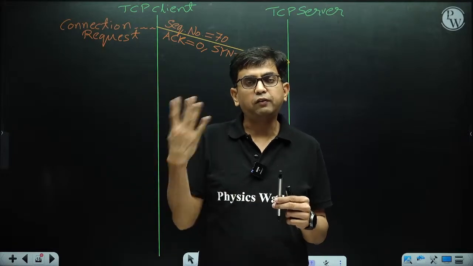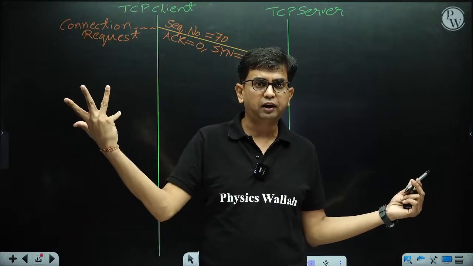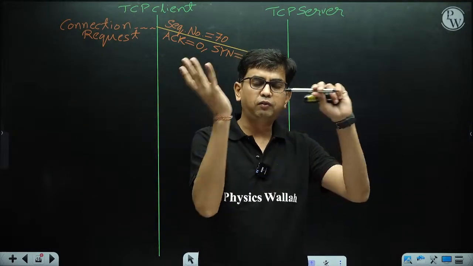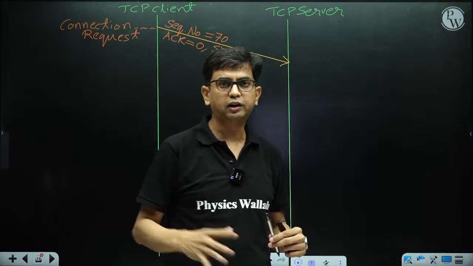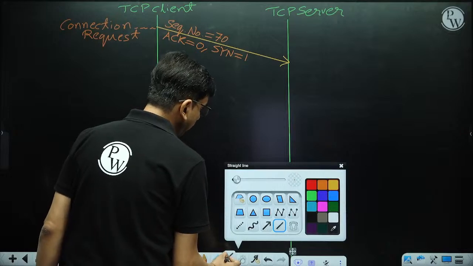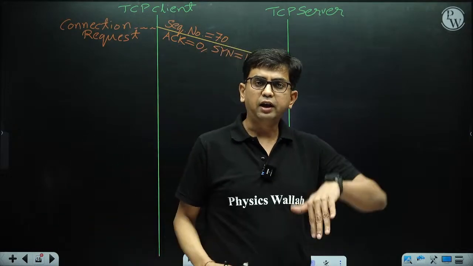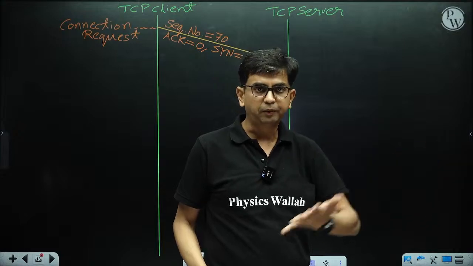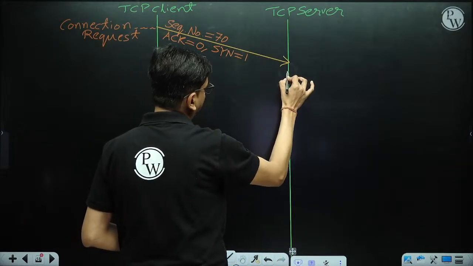The request may be accepted or not accepted, both cases are there. Let's assume the positive case, accepted. Later we will discuss the not accepted case. So initially we assume the positive case, and the server is going to accept the connection.